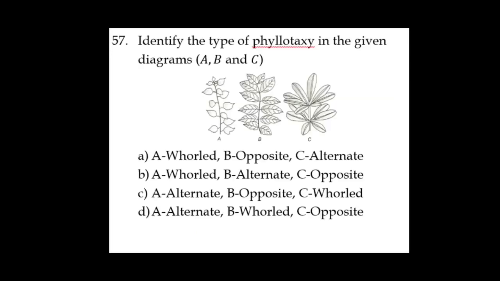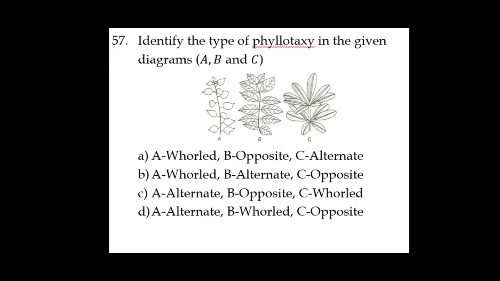Next one. There is a diagram here. In this diagram, you need to identify A, B and C. What type of phyllotaxy? Phyllotaxy is nothing but the arrangement of leaves on the stem. So what does it include? A, you can clearly see, is alternate, one after the other leaves are arranged on the stem.